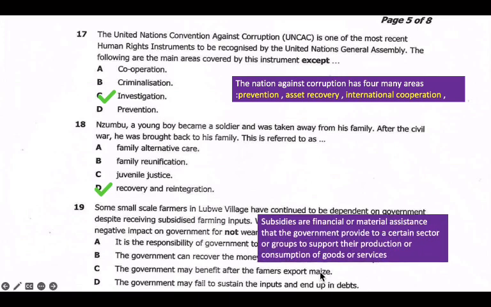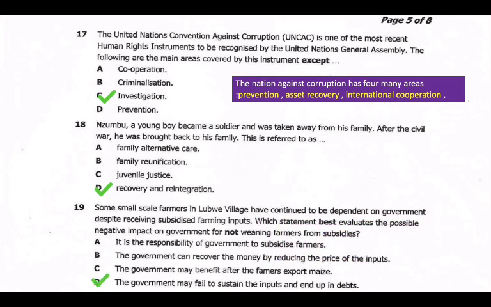Okay, so we can state this one here, let me see first clearly. So we can state this one is the best option, answer D. We can say the government may fail to sustain the inputs and end up in debts. Yeah, of course. So here, which statement best evaluates the possible negative impact on government for not weaning farmers from subsidies? If farmers are still on subsidies, the government will be in debts. The government may fail to sustain the inputs and end up in debts.